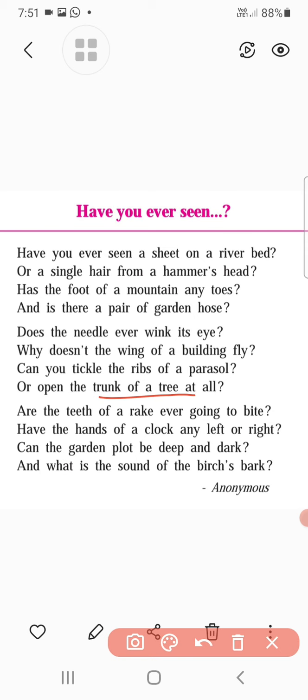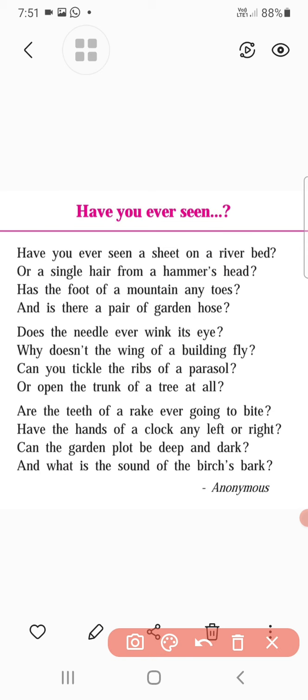Which trunk? The trunk which is used for keeping our clothes. How are we able to open its lid? In the same manner, can we open the trunk of the tree? Now let us move to the third stanza. Look at now, in the last stanza, the poet has made reference to the teeth of the rake, which he compares to the human teeth.